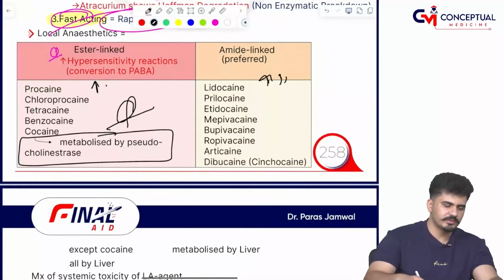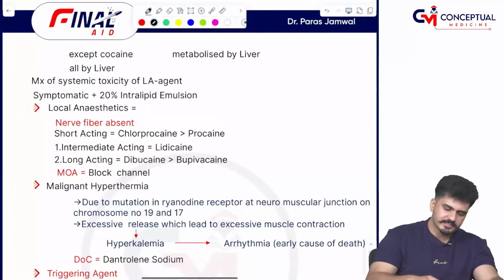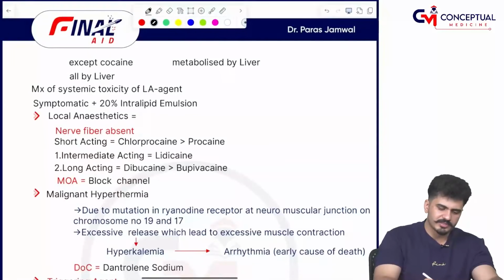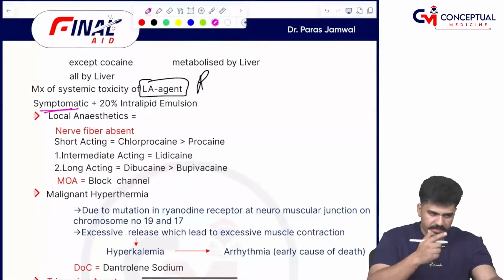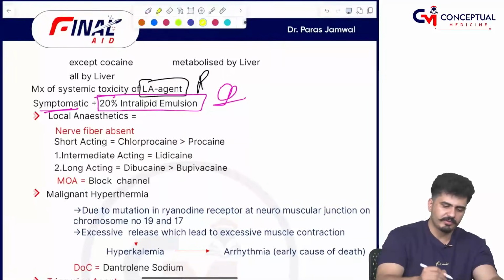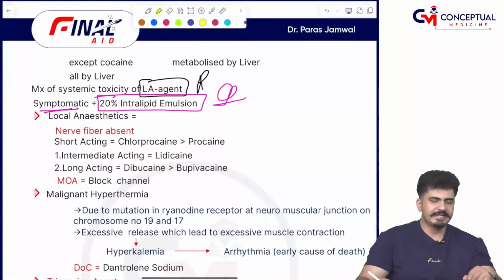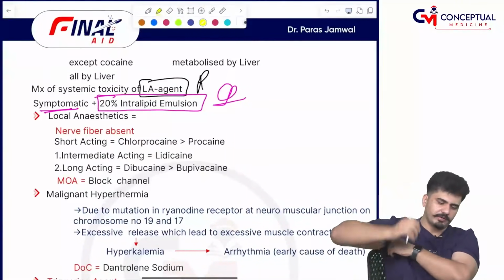This is again a question. This is how you will find a question, sir. Now, what is the management of systemic toxicity of a local agent? Another previous year question coming. This is symptomatic treatment. Whatever symptoms are there, treat them, plus 20% intralipid emulsion you have to give.